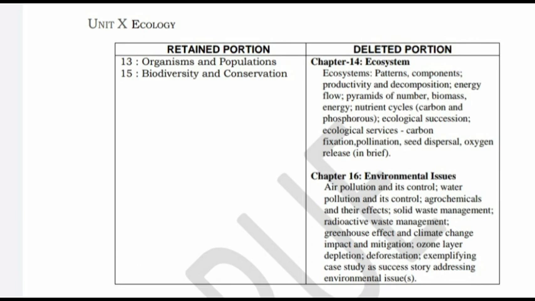That is evolution, strategy for enhancement in food production, ecosystem, environmental issues. In the first chapter, only the asexual reproduction topic is deleted. In the 16 chapters, totally 4 chapters are deleted. Just take your NCERT book and mark on it.